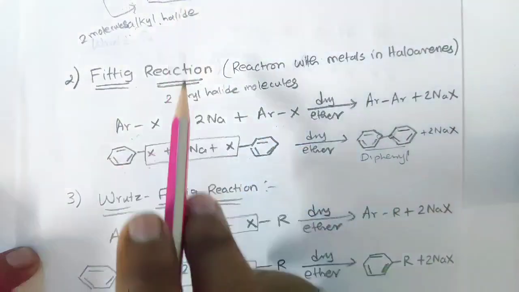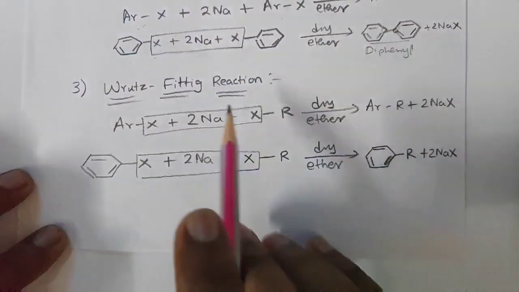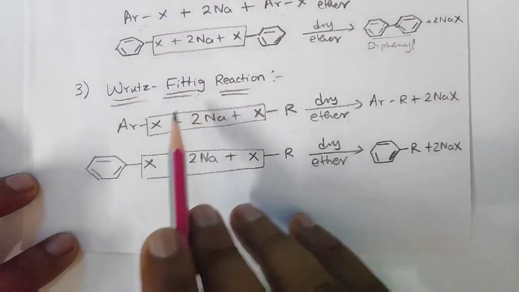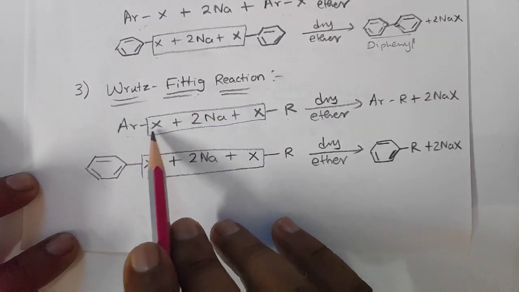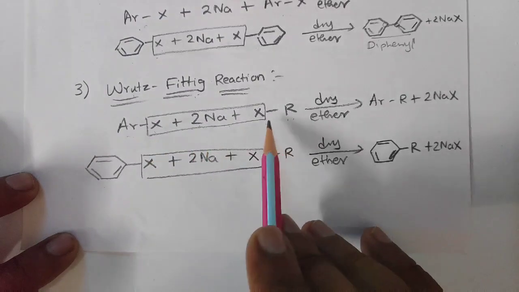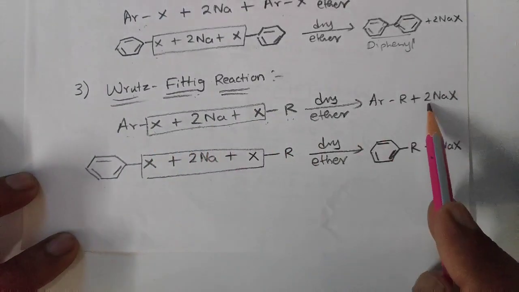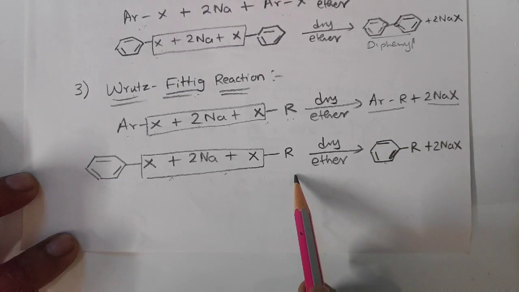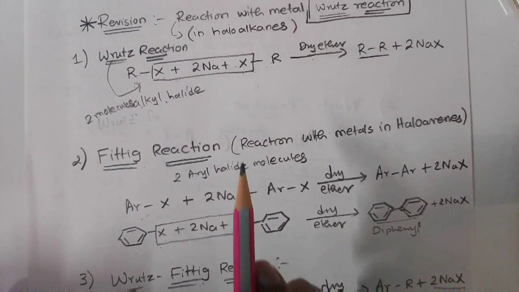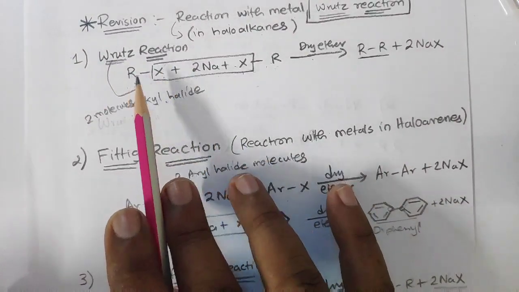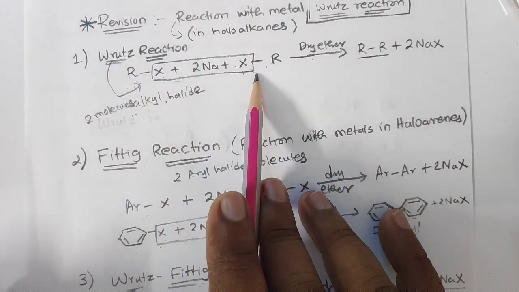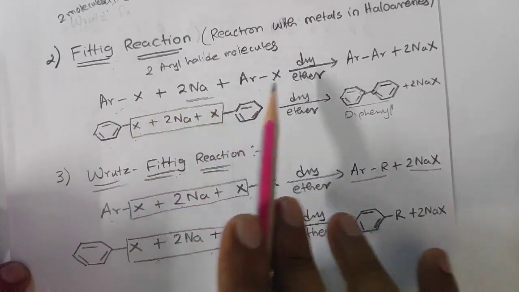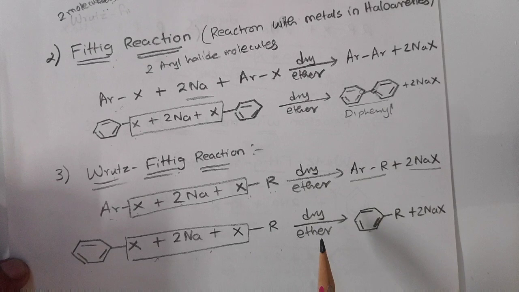Now Fittig is finished. Now we will compare with Wurtz-Fittig. Wurtz means alkyl halide, Fittig means aryl halide. So Ar-X plus 2Na plus R-X, remove this, 2NaX is removed and you get Ar-R. This is the same thing we have been discussing, right? So these three things you can revise very clearly. Wurtz, two alkyl halide molecules; Fittig reaction, two aryl halide molecules. Sodium and dry ether are the same everywhere.